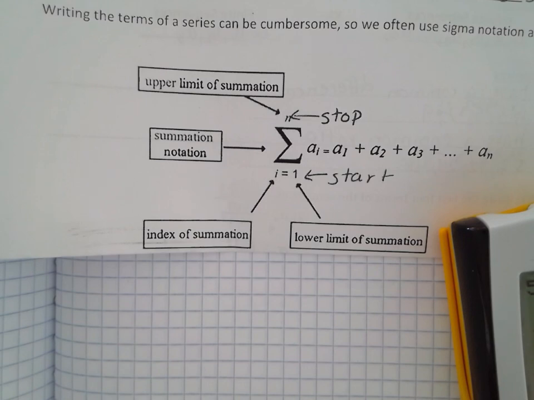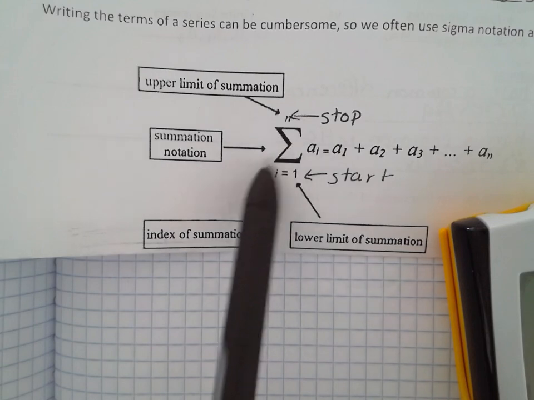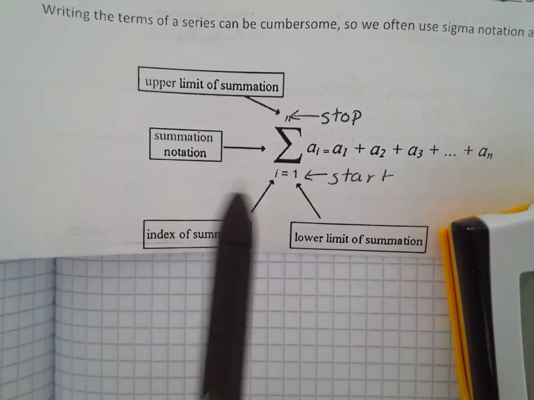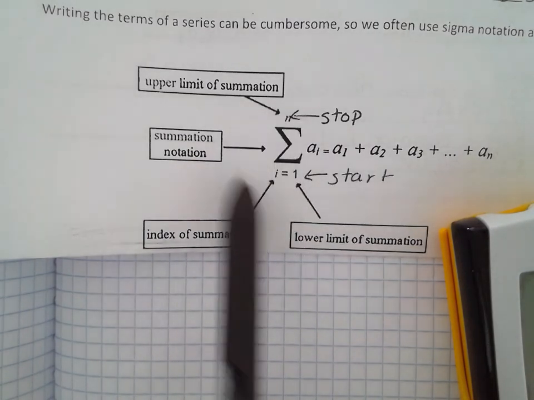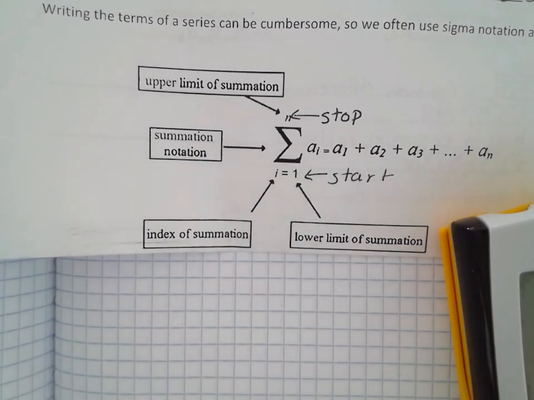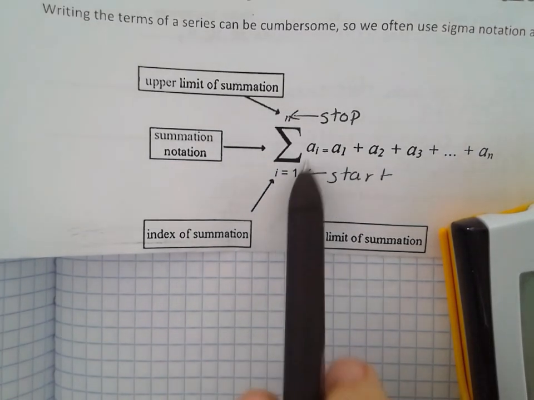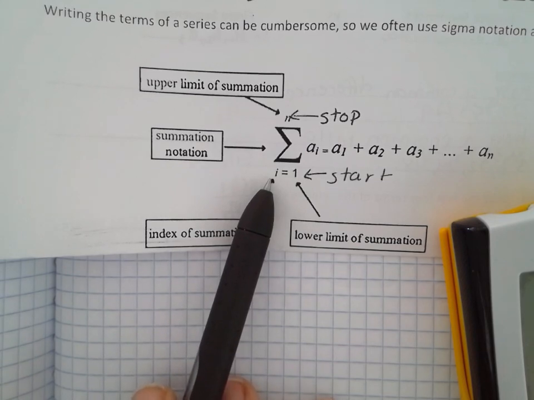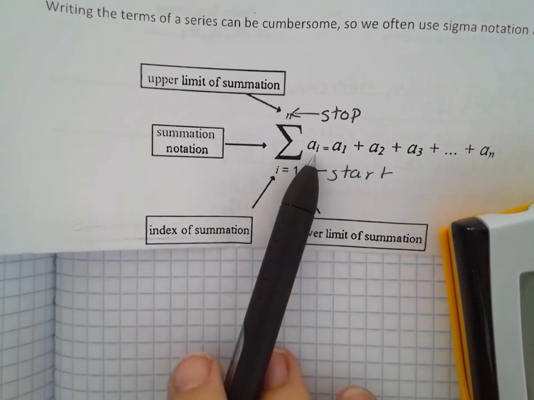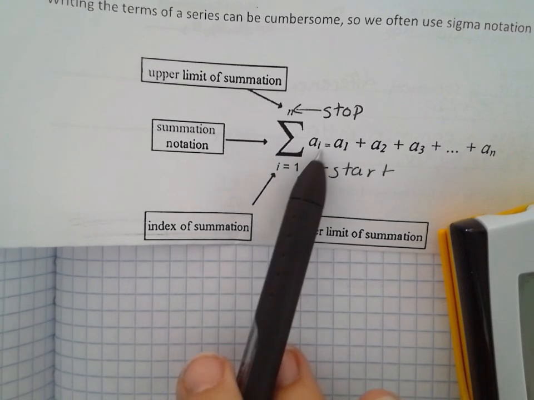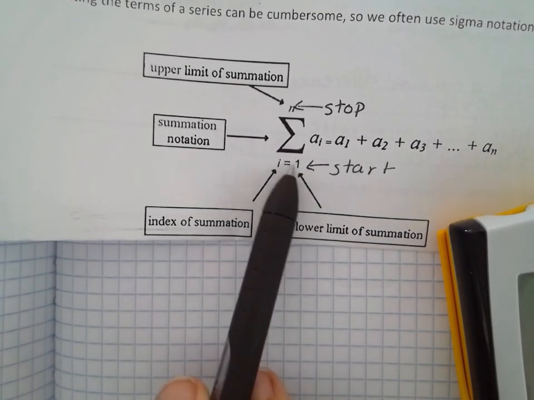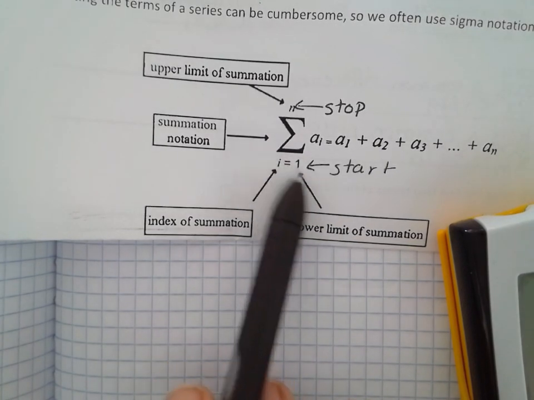Okay, so this Greek letter sigma is how mathematicians write a whole sentence. Rather than saying, I want you to add up all the values from 1 to n using this formula, which would take a sentence or two, we can contain it all in this one symbol. This i is the index of summation, basically the variable that your rule uses. So this variable right here, i, should match the variable being used in the equation. This is where you start, and then you go up every single number until you get to wherever n is.